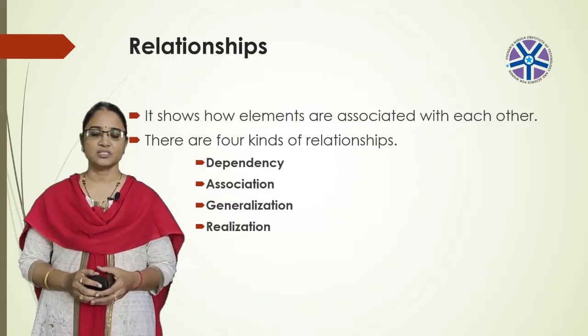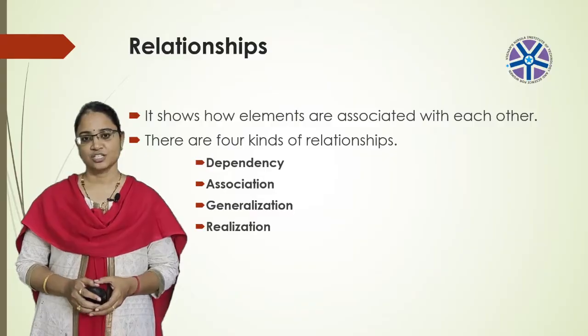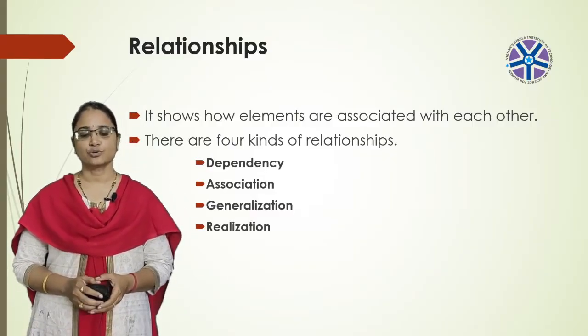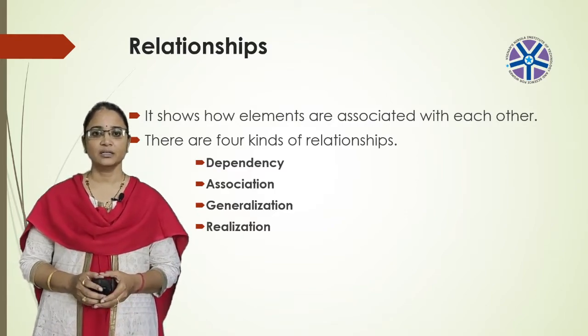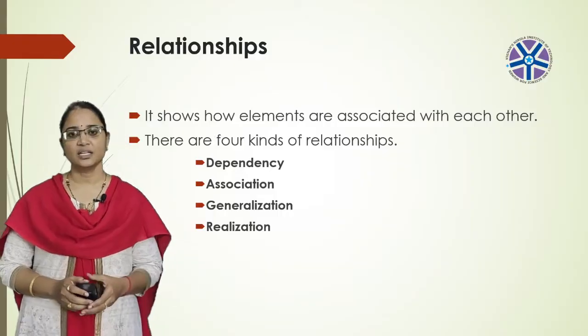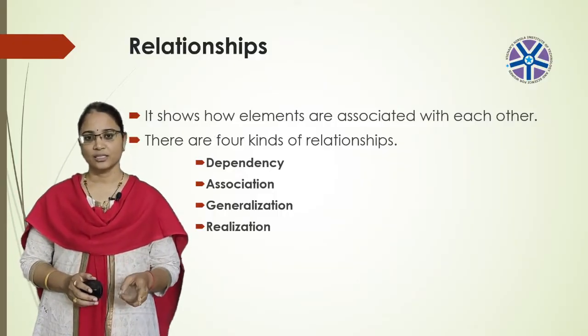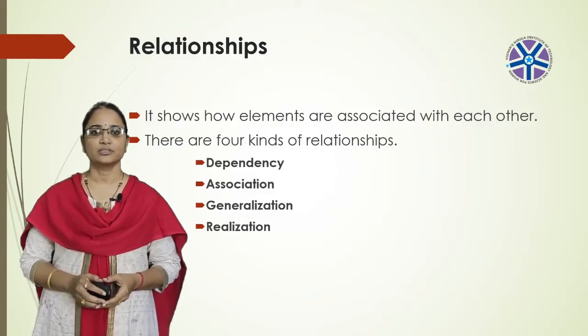If you want to represent such type of relationship, you need to use this association. In association, you can represent multiplicity. It means you can represent 1 beside the employer and n beside the employee, so that it represents that this organization contains 1 employer and n number of employees.